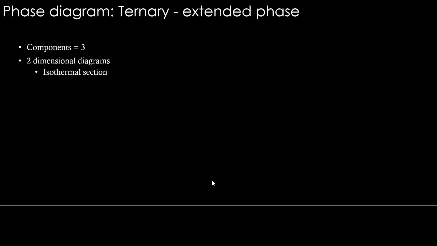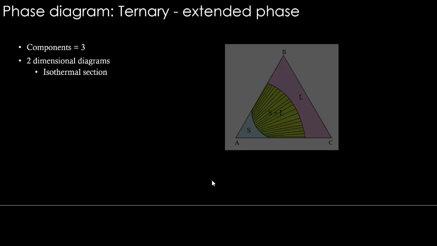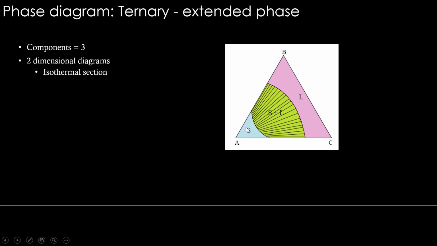What about the extended phases in the ternary regime? This is an isothermal section of an ABC system. Solid phase is stable here, liquid phase is stable here. Two phases are stable here, and what we see as these lines are tie lines. We'll see about them in detail after two slides.